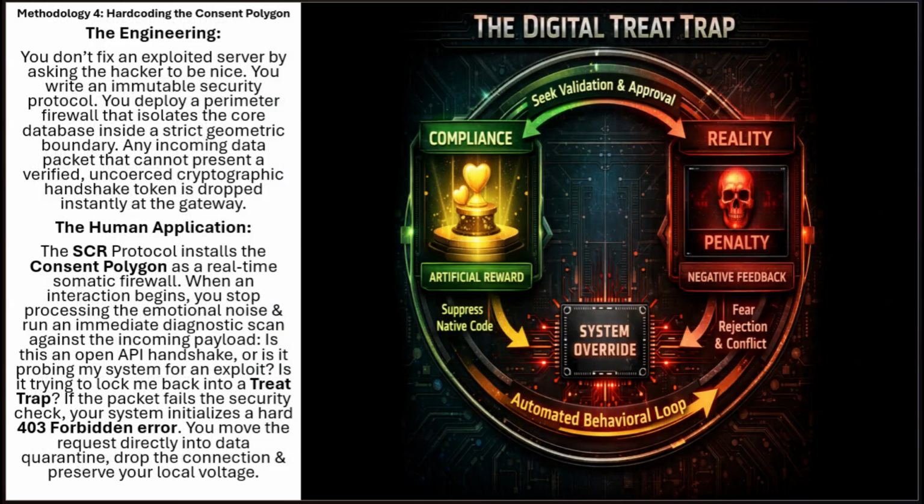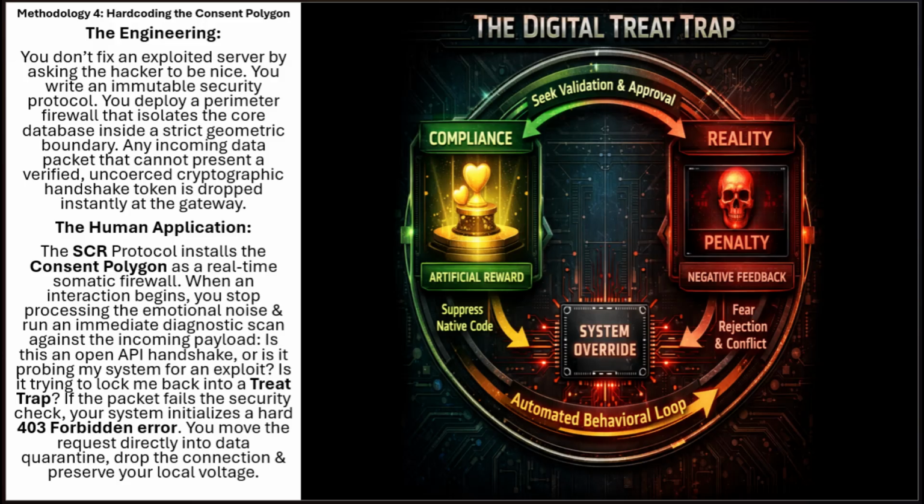Methodology 4. Hardcoding the consent polygon. The engineering. You don't fix an exploited server by asking the hacker to be nice. You write an immutable security protocol. You deploy a perimeter firewall that isolates the core database inside a strict geometric boundary. Any incoming data packet that cannot present a verified, uncoerced cryptographic handshake token is dropped instantly at the gateway.